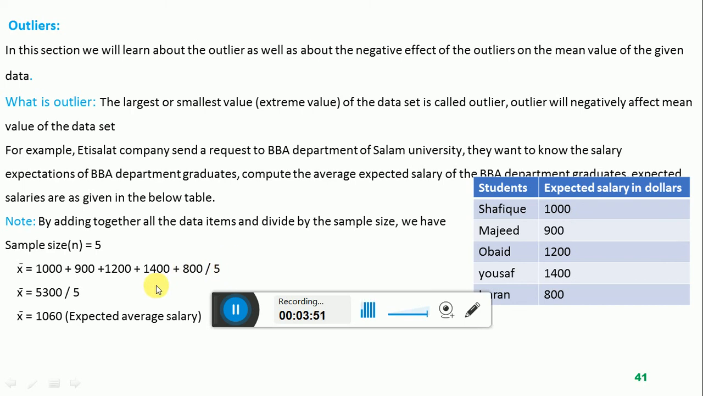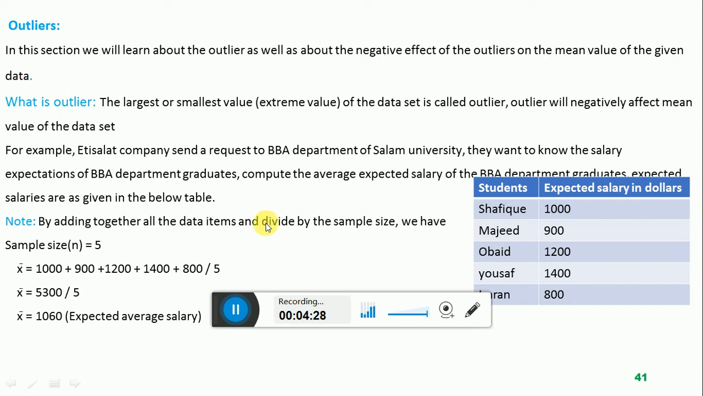When we add all these 5 expectations, the total value is $5,300 and we divide by 5. So the expected average salary, using the symbol X bar for the mean value, is $1,060. So we use a simple mean and compute the average salary of the graduates of the BBA department. The interpretation is that every BBA graduate is expecting approximately $1,060 salary.